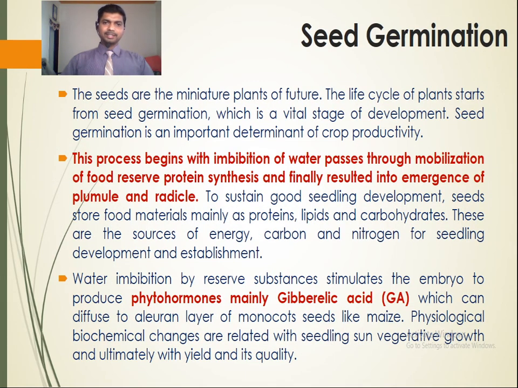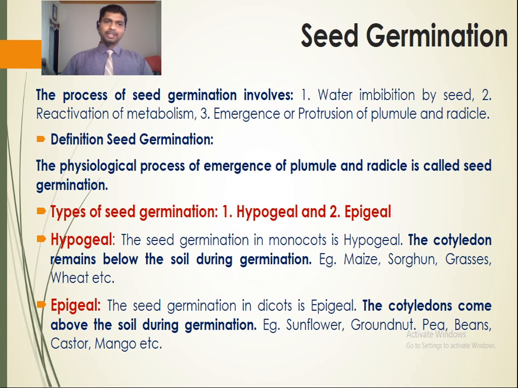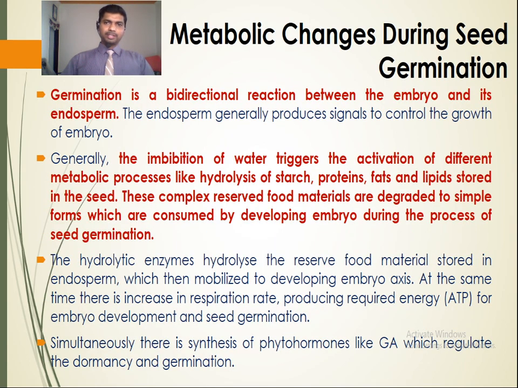Seed germination is a vital process that brings about the emergence of plumule and radicle. During seed germination, imbibition of water is the first event, and the phytohormone, mainly gibberellic acid, plays an important role. There are two types of germination, hypogeal and epigeal. When the cotyledon remains below the soil during germination, it is hypogeal. When the cotyledon comes above the soil during germination, it is epigeal. Now the metabolic changes that I was told in this lecture.